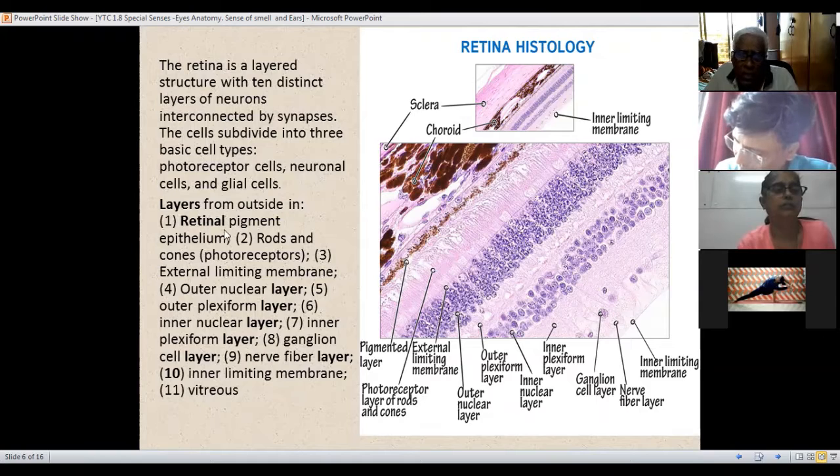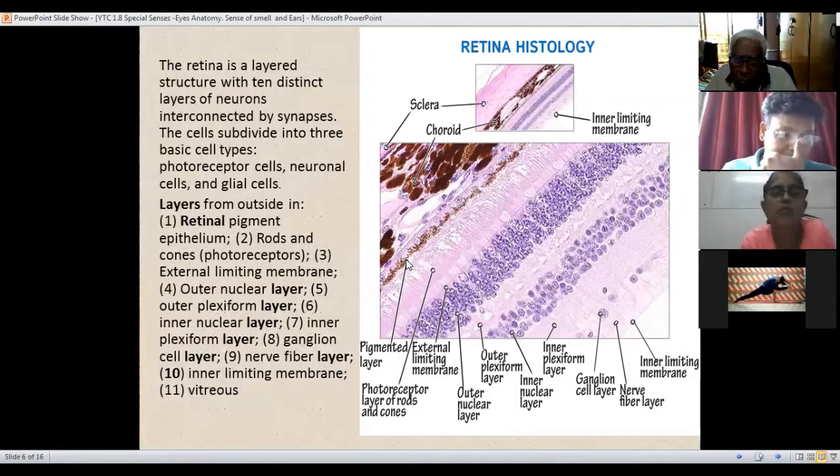Layers from outside in: the retinal pigment epithelium, then rods and cones, the photoreceptors, then the external limiting membrane, then the outer nuclear layer. The pigmented layer, the retinal pigmented layer, is here. Then come the photoreceptors, the layers of rods and cones.